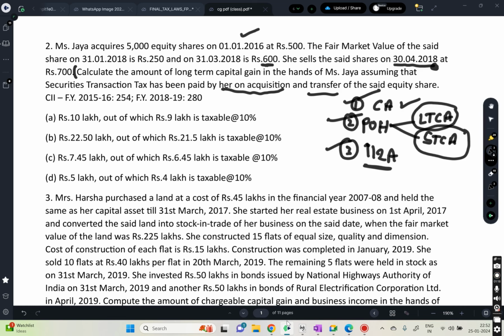Normally they mention it in the question, but here they mention STT has been paid. If they are paying STT, obviously it is a listed equity share, because if it is not listed on the stock exchange, you won't pay any STT. So the period of holding applies only 12 months.